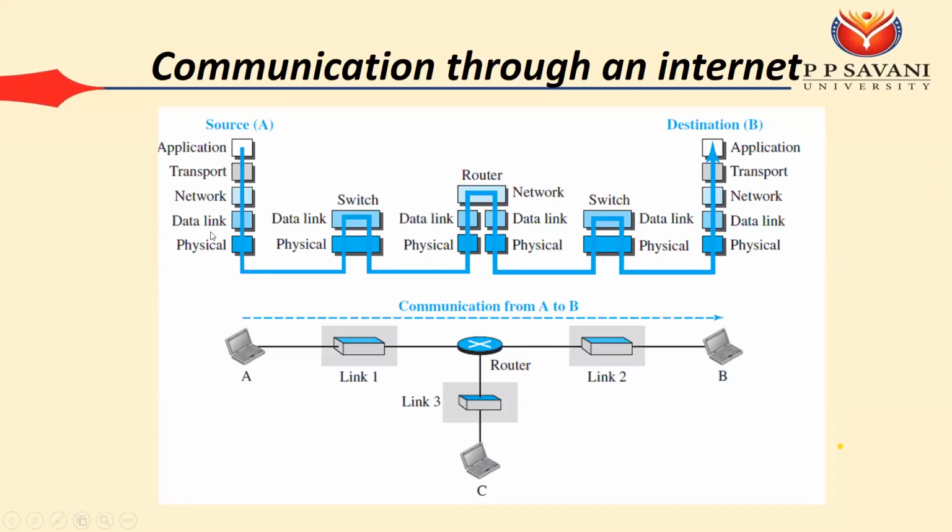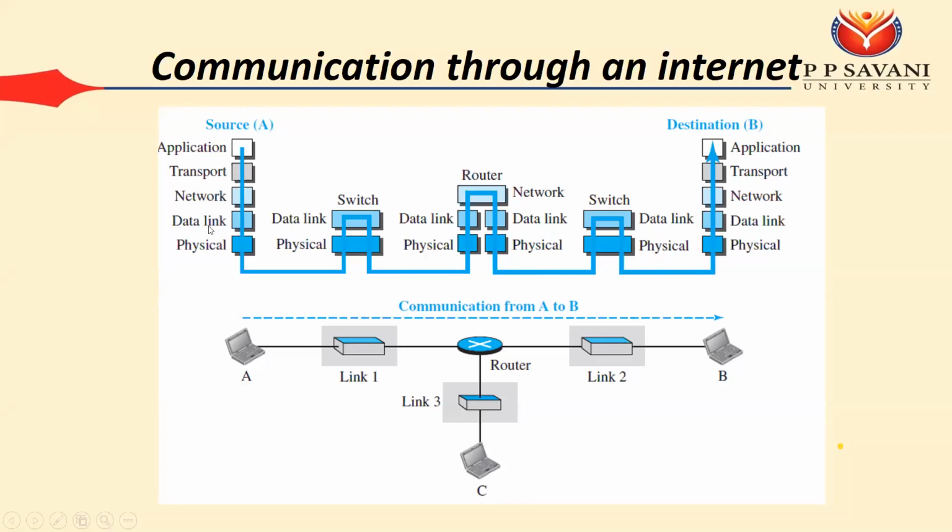Okay, so before that we need to talk about the various types of deliveries. We can say that the data link layer is mainly responsible for hop to hop delivery. What is the meaning of hop to hop delivery? If you want to pass the data to the destination, first we need to send this data to the first switch, to the router, to the second switch, and switch to the destination. This type of delivery, from source to switch 1, to the router, to switch 2, and switch to the destination, is known as hop to hop delivery.